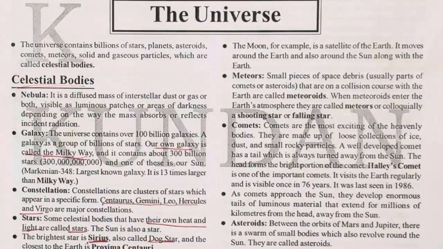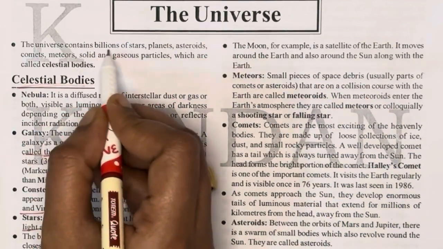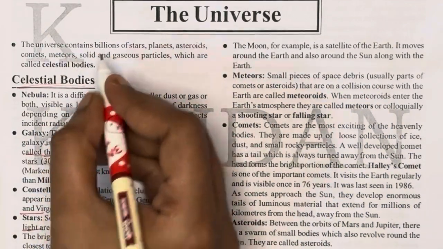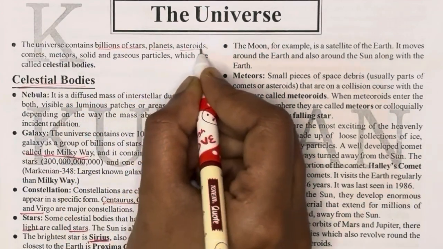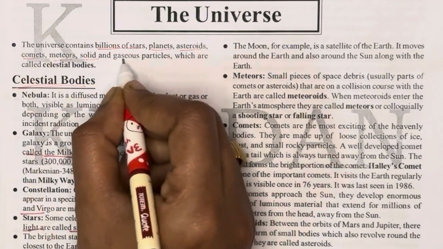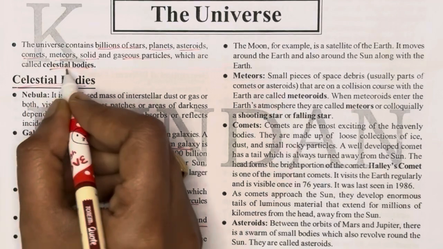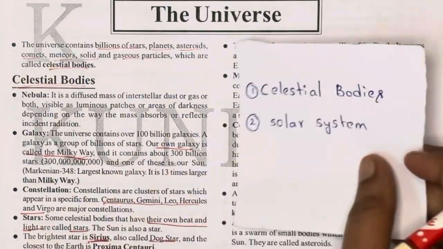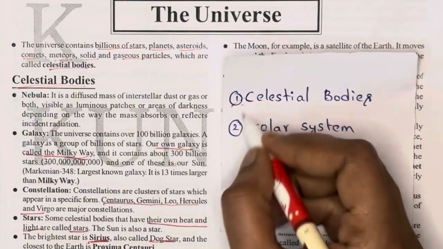The universe is an important topic with frequently asked questions. The universe contains billions of stars, planets, asteroids, comets, meteors, solid and gaseous particles which are called celestial bodies. We should know what celestial bodies are, and also the solar system.